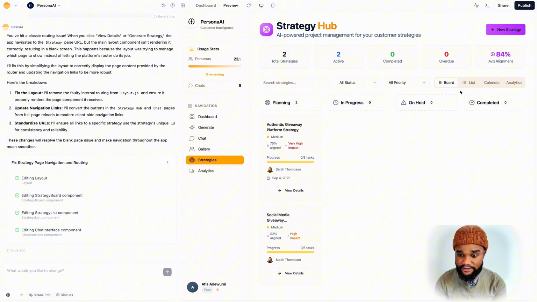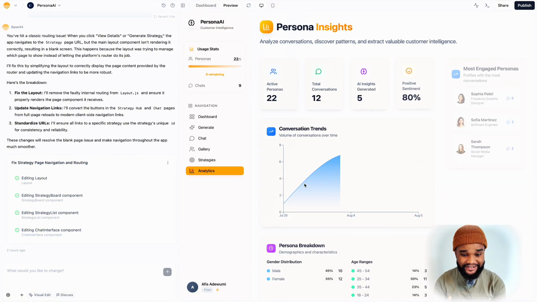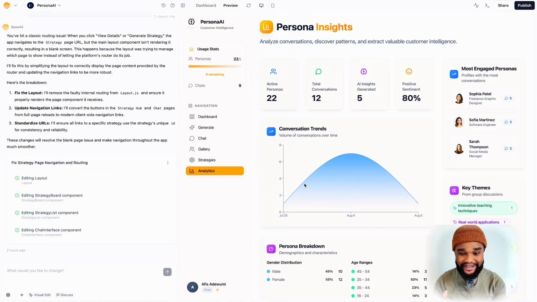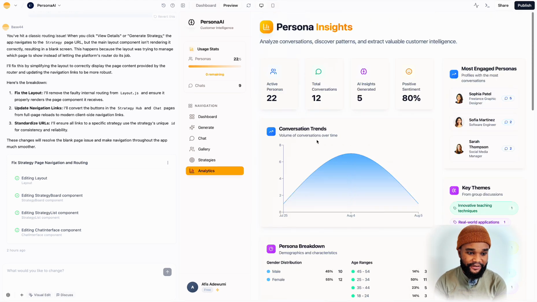Again, list, calendar, analytics. It's a whole lot. You can actually plan your next action onto your own calendar, which is amazing, really. And all this is from one simple idea that I started with, just a simple prompt, and I ended up with an app that is actually working. Again, you see here.